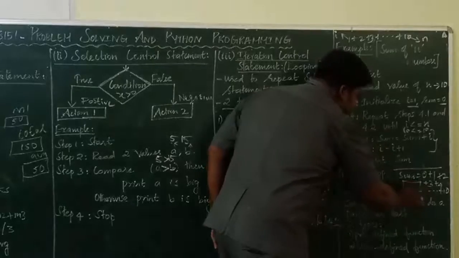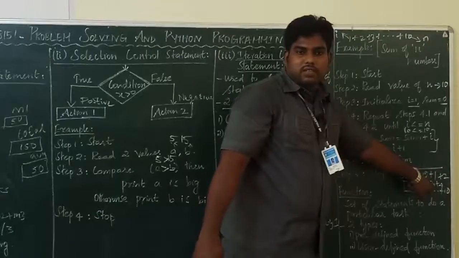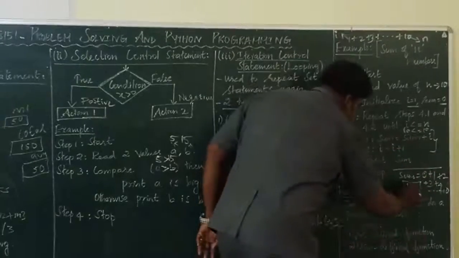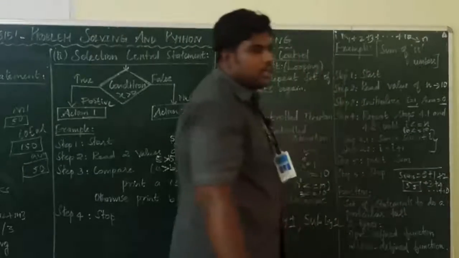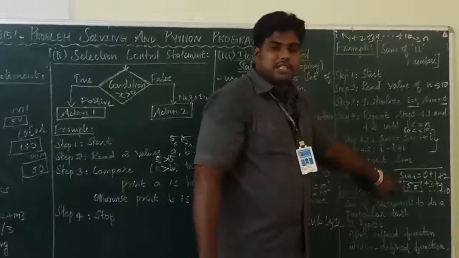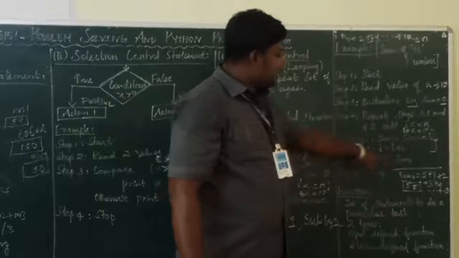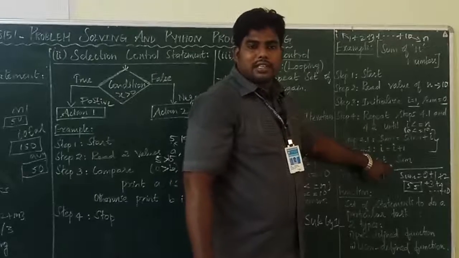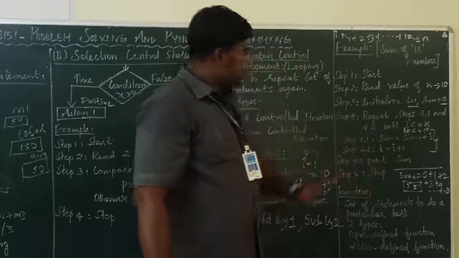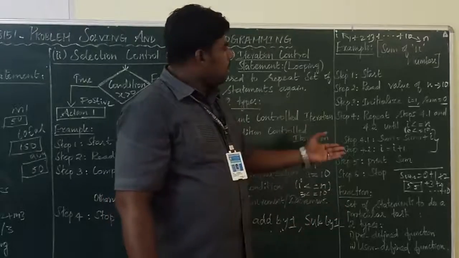So inside this sum, your total answer is there. 1 to 10 if you add, you will get the value 55. The 55 is present inside the sum. So you are printing the answer sum. You will get the answer here. Then stop the algorithm.